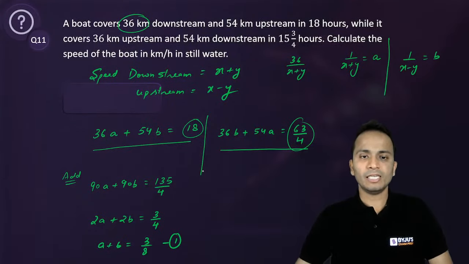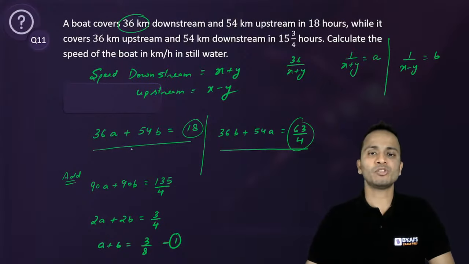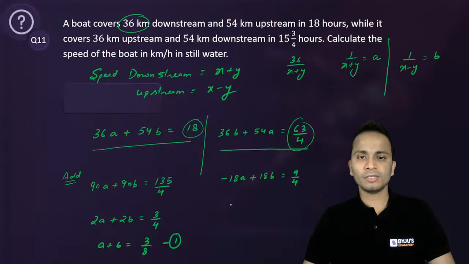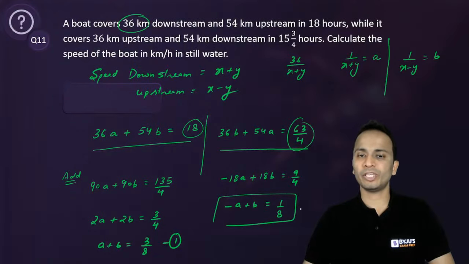All right, now do the subtraction of these two equations. So first equation minus second equation will give you minus 18a plus 18b is equal to 72 minus 63, that is 9 upon 4. So minus a plus b will be equal to 9 cancel ho jayega, 1 upon 8. So this will be the second equation.